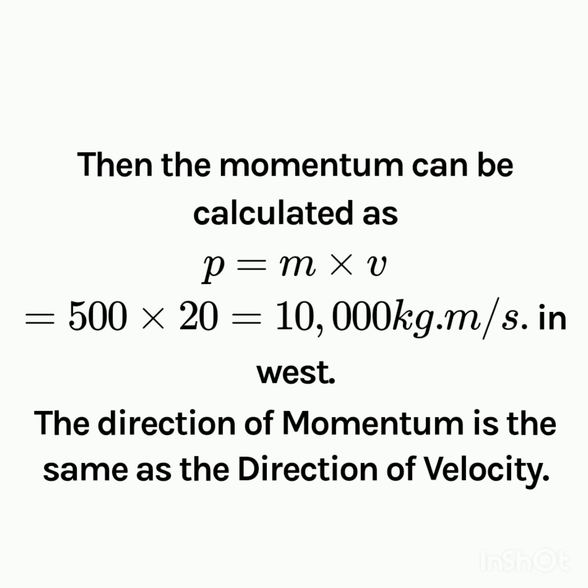So the momentum of the car will be equal to the mass of the car into the velocity of the car with which it is moving. So P is equal to 500 kg into 20 meter per second, which will give us 10,000 kg meter per second in the west direction. Therefore, the direction of momentum is same as the direction of velocity.